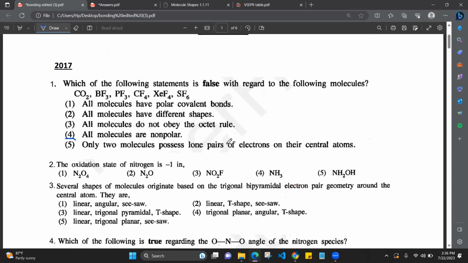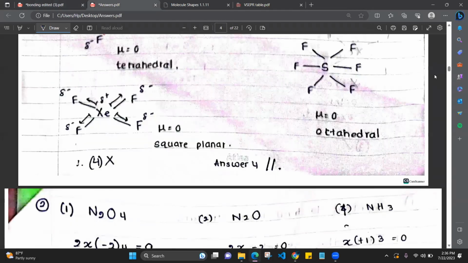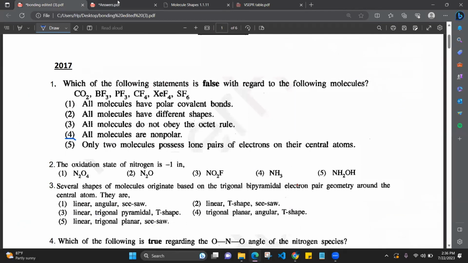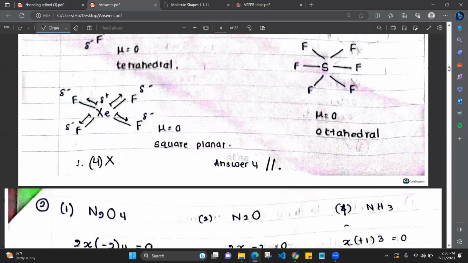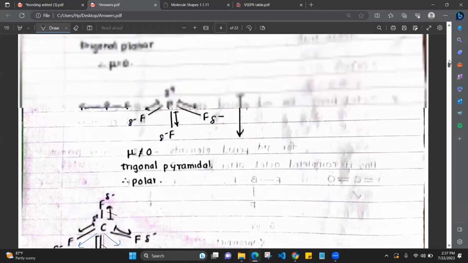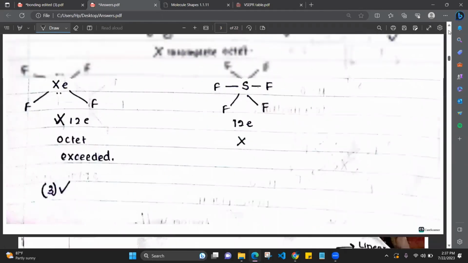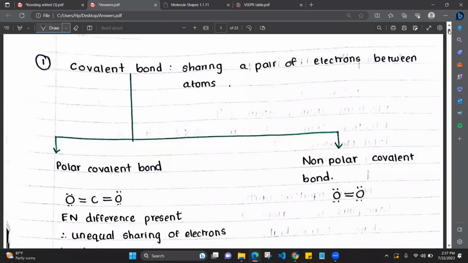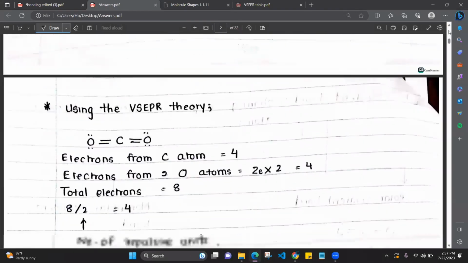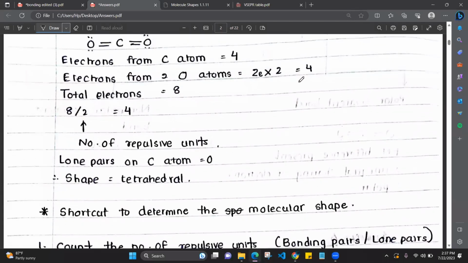Only two molecules possess lone pairs of electrons on their central atoms. Now, which one had lone pairs? Did carbon dioxide have lone pairs on carbon? Central atoms means carbon, right? Did carbon have lone pairs? No. Did boron have lone pairs? No. Did phosphorus have lone pairs?